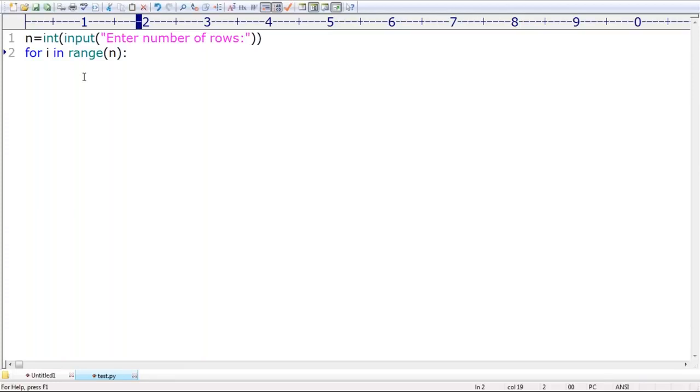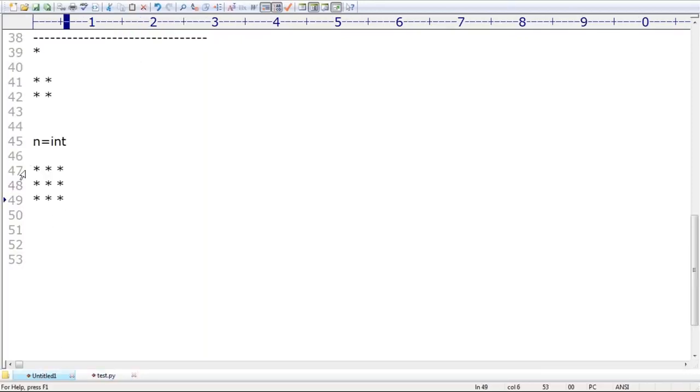Assume n is 3. How many times is this for loop going to execute? 3 times. Excellent. It is going to execute 3 times: first time this one, second time this one, third time this one.